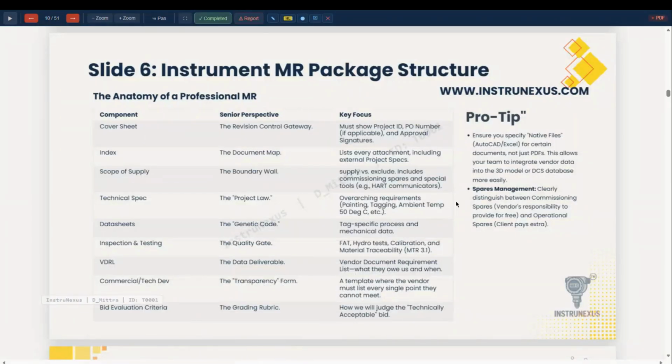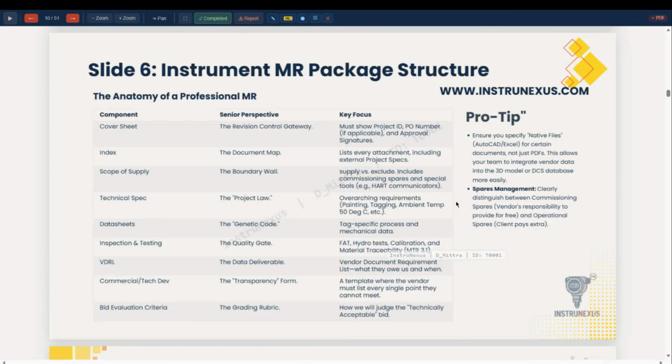PDF will not allow you to integrate vendor data into various documents. 2D AutoCAD will help in the 3D model, or any Excel datasheet can be matched with the IO list that we have prepared. Compatible data transfer is vitally important for you to save time and cost.